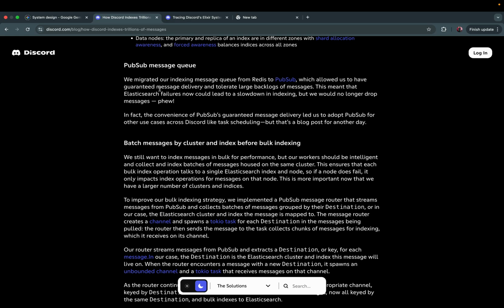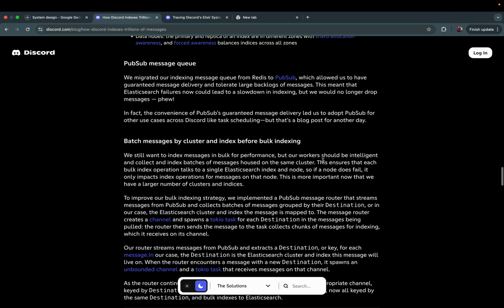PubSub message queue. We migrated our indexing message queue from Redis to PubSub, which allowed us to have guaranteed message delivery and tolerate a large backlog of messages. This meant that an Elasticsearch failure now could lead to a slowdown in indexing, but we would no longer drop messages. In fact, the convenience of PubSub's guaranteed message delivery led us to adopt PubSub for other use cases across Discord like task scheduling, but that's a blog post for another day.